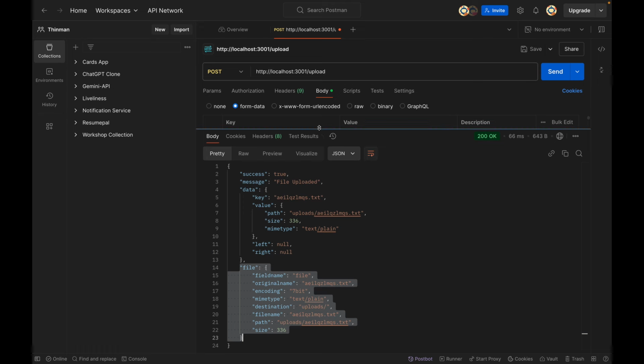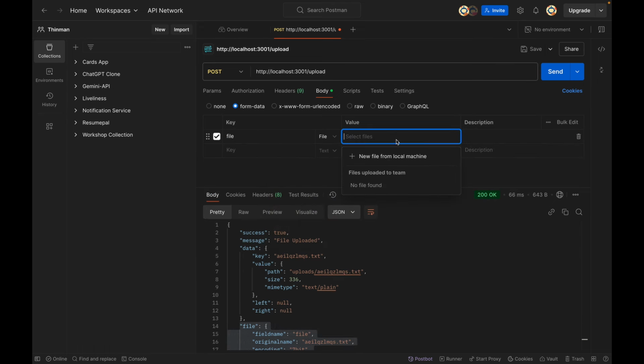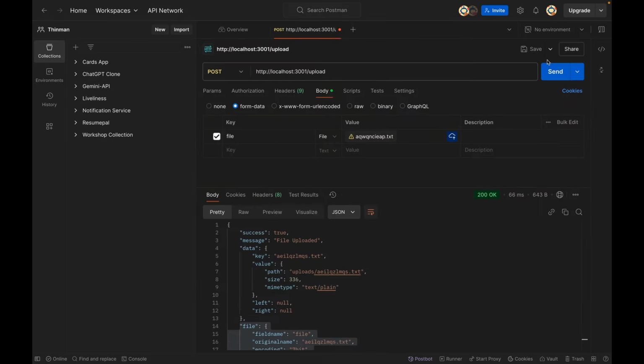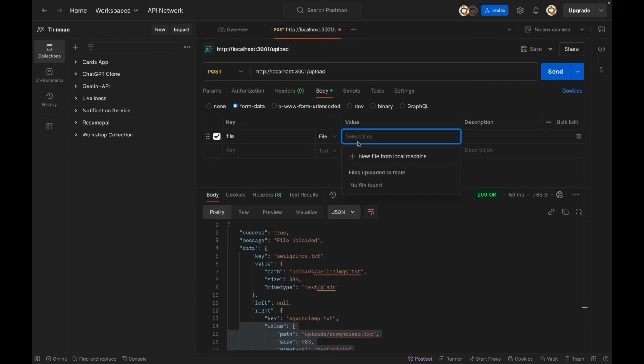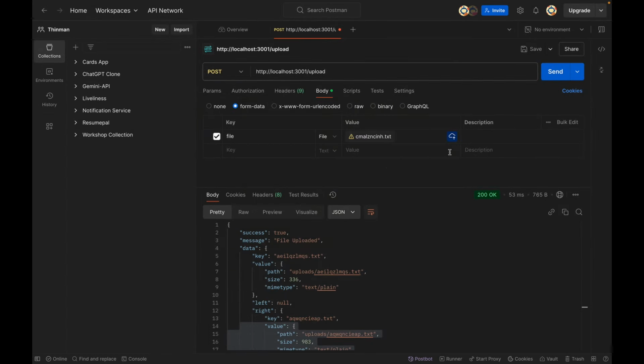Okay, let's remove this and add a new file. Let's select the second file. Let's hit send. Okay, done. Let's remove this and this time let's select a file with a different starting alphabet. So let's start with C. Open. So you can understand what is going to happen.